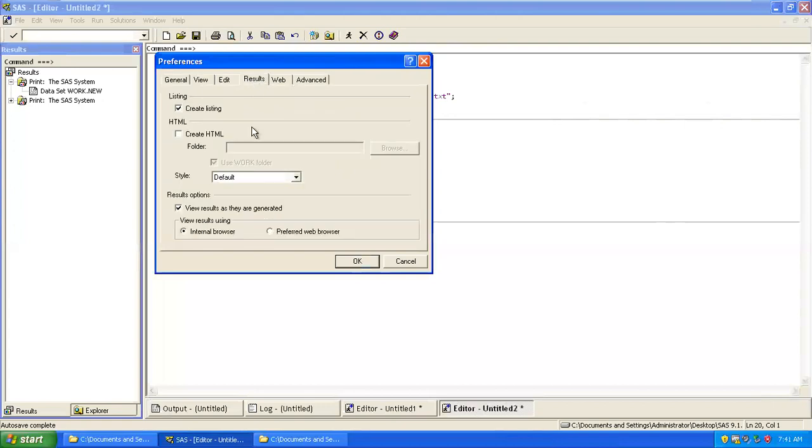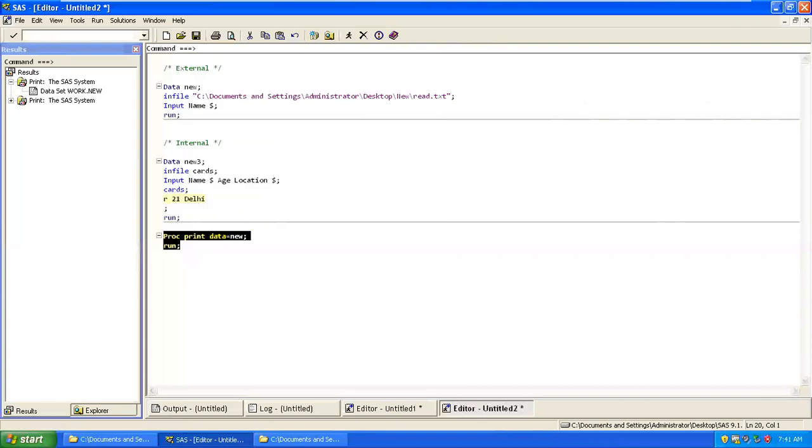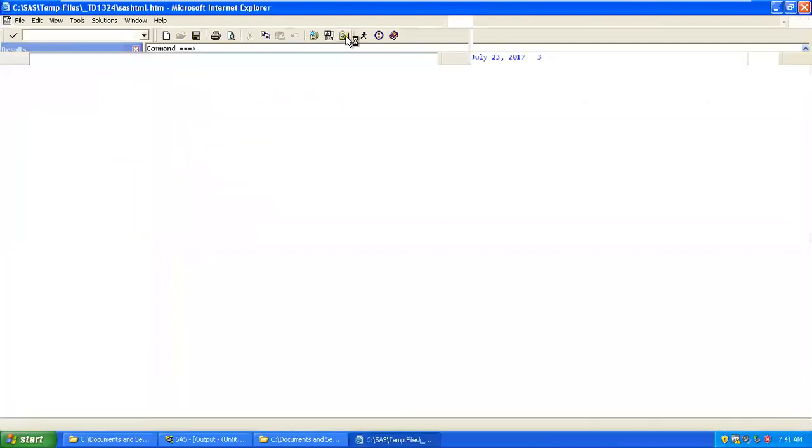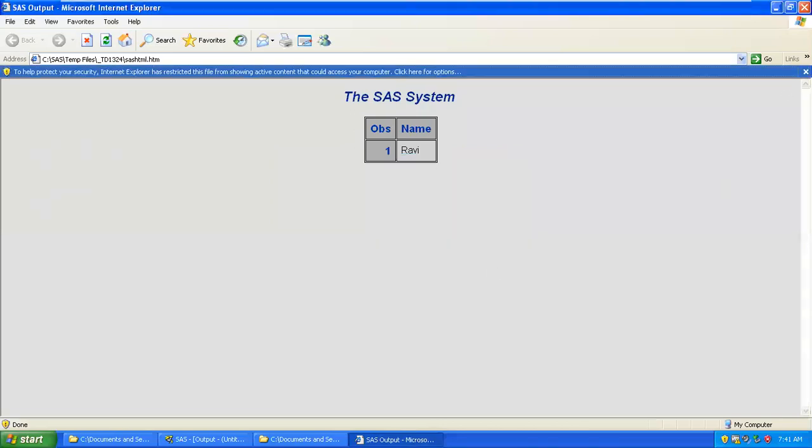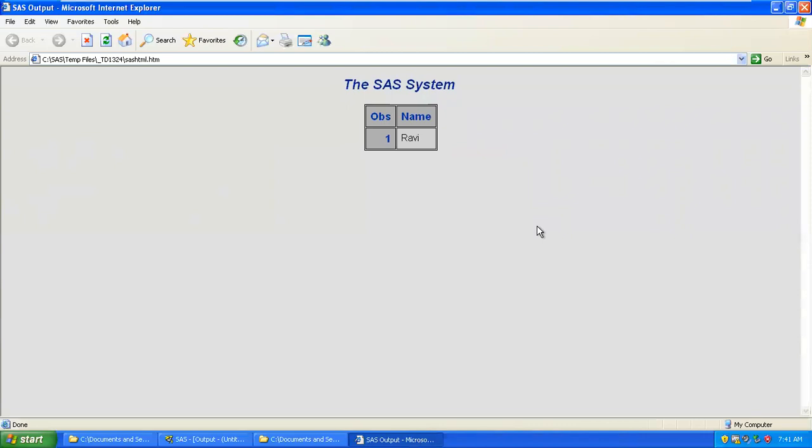Just go to result viewer and create HTML, preferred browser. Now if I run this proc print, I'll see this in your HTML code. If a client wants to know about the output, on a daily basis you can generate it and send it to them. They'll be able to see the output, and you can upload it to your FTP files along.